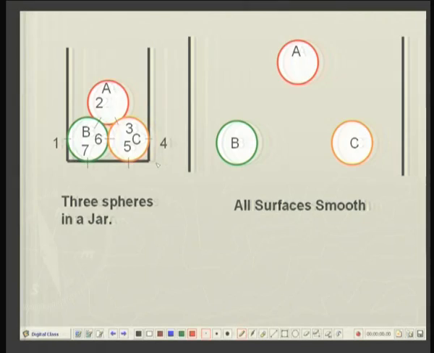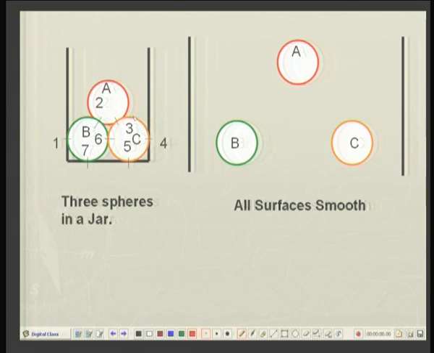Let me illustrate all these concepts with the help of a very simple example. Suppose here is a jar in which three spheres, three balls, steel balls or wooden balls are put. They are in contact. I have enumerated various points of contact. Let us say between sphere A and B, there is a point of contact at 6. Between A and C, there is a point of contact at 3, and so on and so forth. There are different points of contacts.